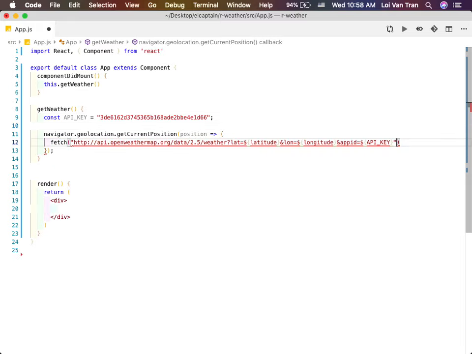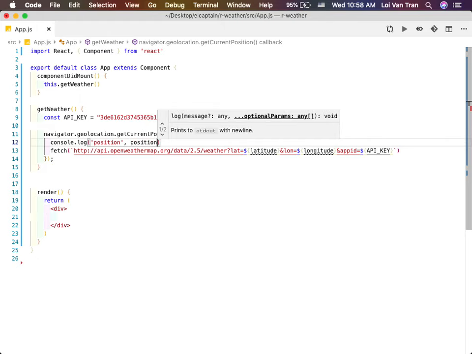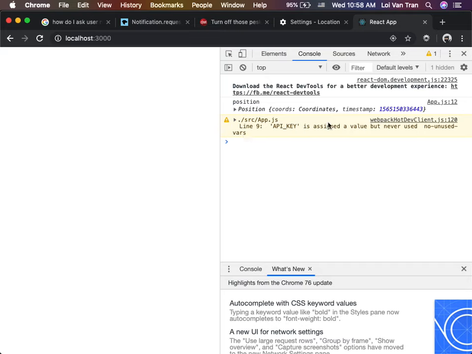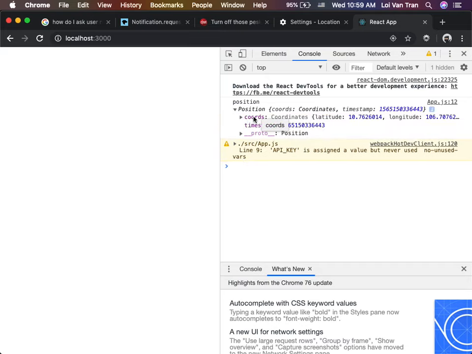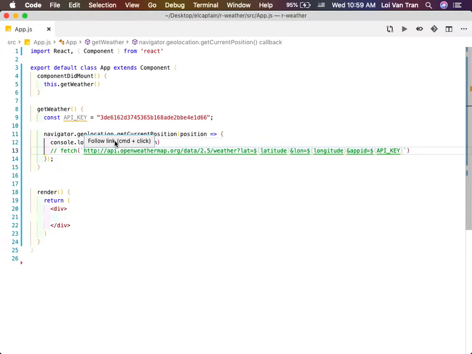Remember, it's just a free function that we have available, right? And I'm gonna fix this so that I can pass in the API key. And in order for this API to work, what do I need? This position object, it has what on it, guys? What key? I asked you guys to look at it. It's inside of this object. There is a coords key that has an object inside of it. Inside of that coords key, it has latitude and longitude. So how can I access that?